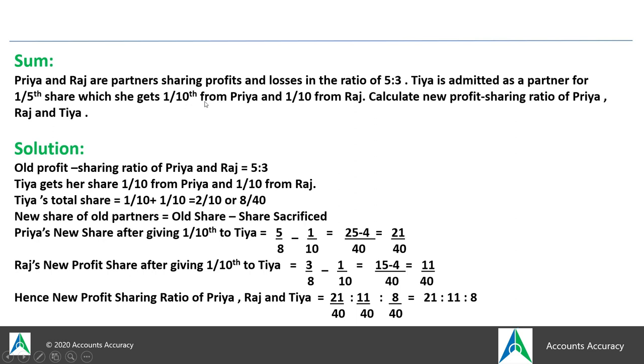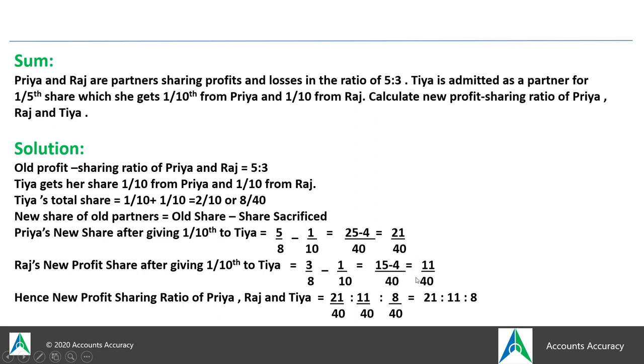So 1 by 10 you will deduct from 5 by 8, the old portion of Priya, and you will get 21 by 40. When you deduct the 1 by 10 portion which she has sacrificed to the new partner, you are getting 21 by 40. Again from 3 by 8, that is Raj's share, you will deduct the 1 by 10th share which he has sacrificed to Tia, then you will get 11 by 40.